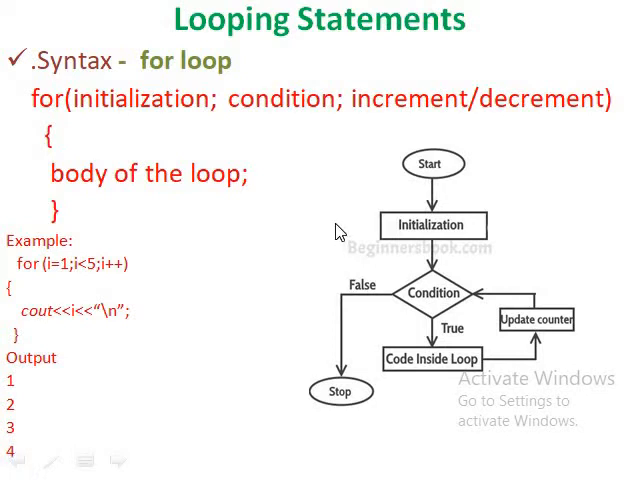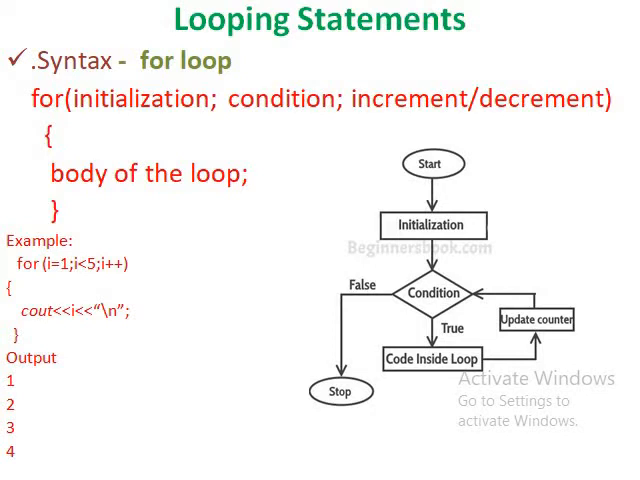Consider the flowchart of the for loop. It first initializes the variable, then checks the condition. If it is true, the body of the loop is executed, then the counter variable is updated, either incremented or decremented. Then it again checks the condition. If it is true, the body of the loop is executed once again. Otherwise, if the condition becomes false, it terminates the loop execution.